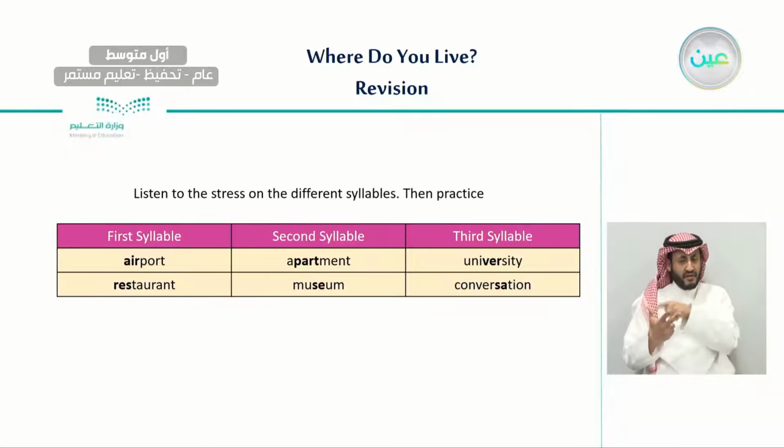University. Here the bolded letters should be stressed. And the last one here, conversation. Conversation. Here we can see the S and A, but we pronounce it as Z. So these are some of the important words that we highlighted in the last lesson.